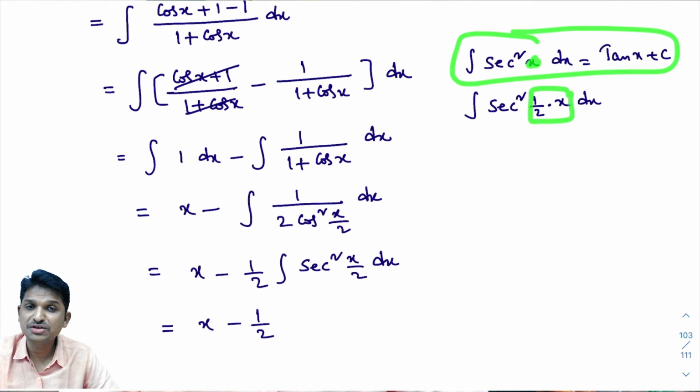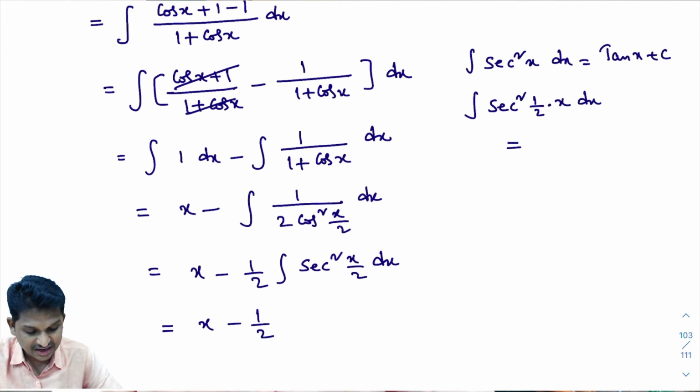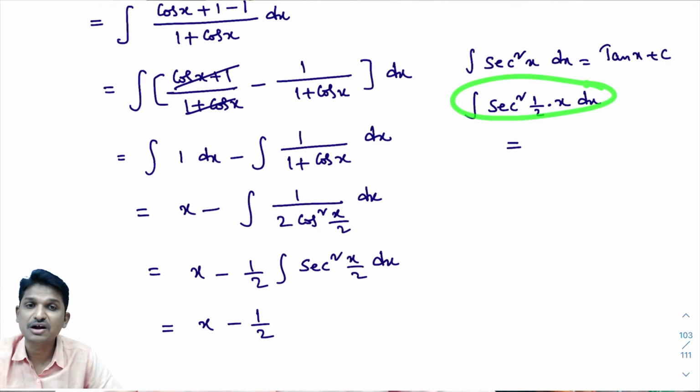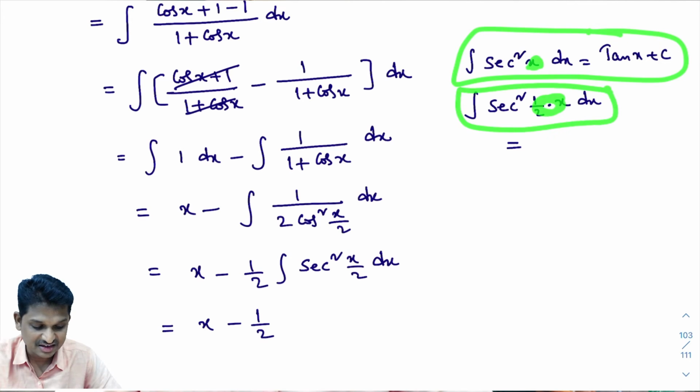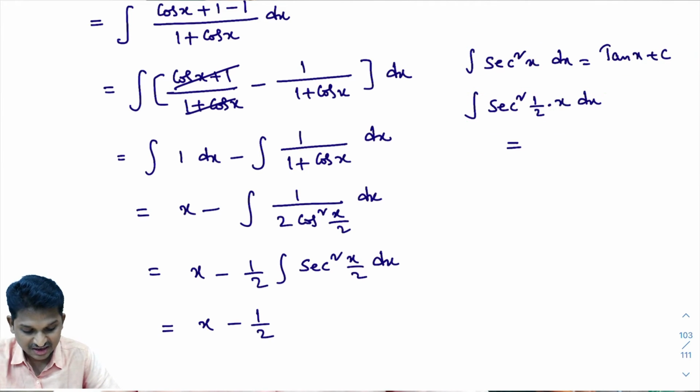In case you have not watched that video, please check that video. Many problems are based on this model. How to do this? We will write its answer directly. This answer starts with 1 divided by the x coefficient. In this formula, in place of x, if ax plus b is present, the answer starts with 1 by the x coefficient, that is 1 divided by 1 by 2. As you know, integral of secant square x dx is tan x plus c. Integral of secant square x by 2 dx, we will write as tan x by 2.